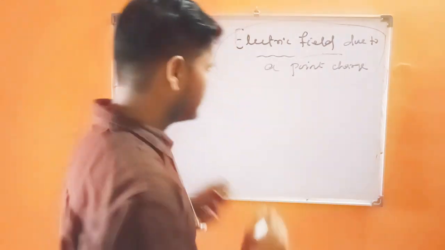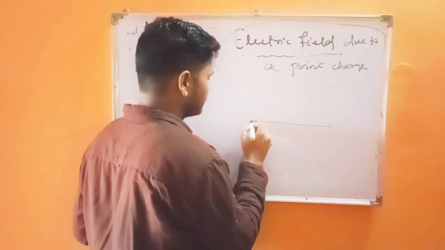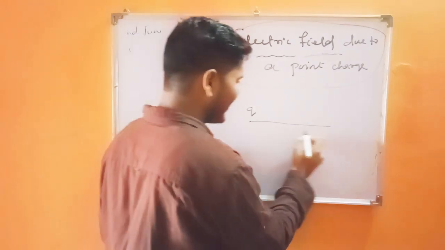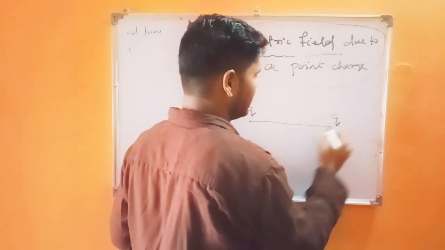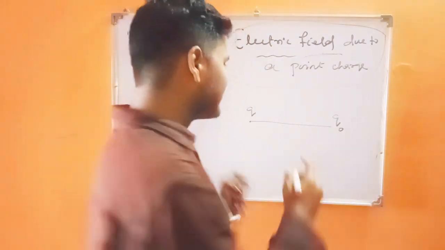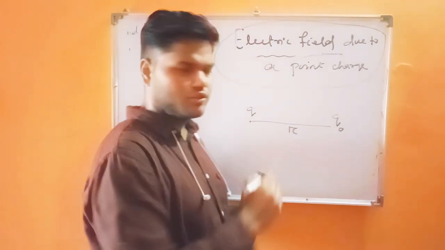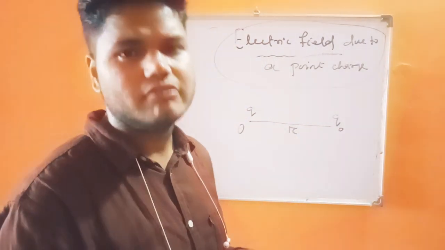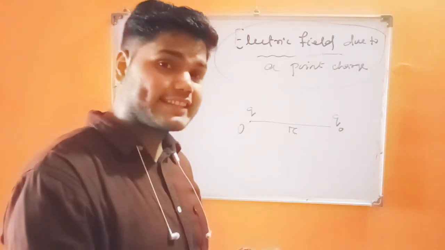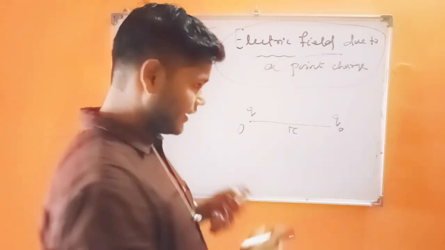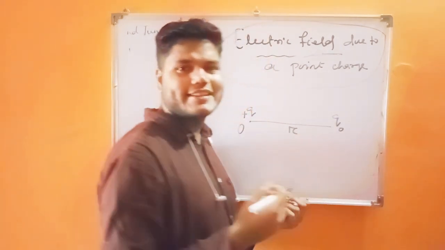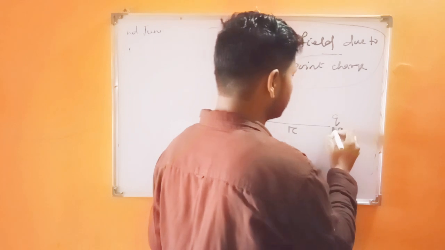We have to consider a point charge Q, and Q naught is a test charge which is placed at a small distance r from Q. You can consider Q as the origin, and from Q there is a test charge situated r distance away. If the test charge is also positive, a repulsive force will be there.